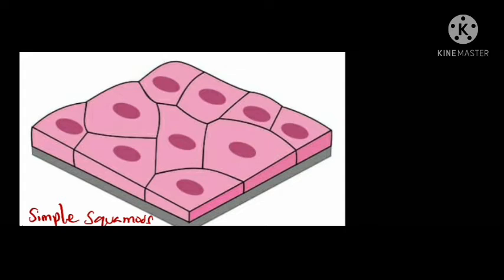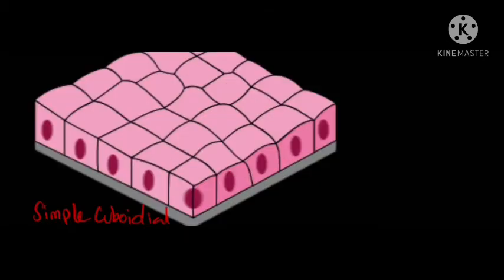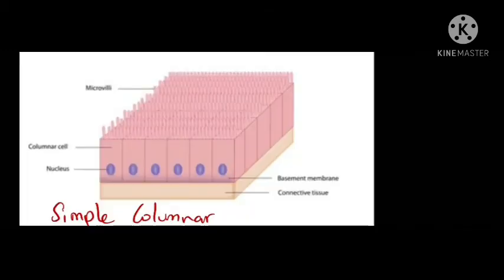several cell layers. So under simple epithelia we get 4 types: simple squamous epithelia, which are thin and leaky, found in places where material exchanges by diffusion, for example blood capillaries and alveoli. Simple cuboidal epithelium, found where secretion takes place, for example in kidney tubules, and glands like thyroid glands, salivary glands, etc.